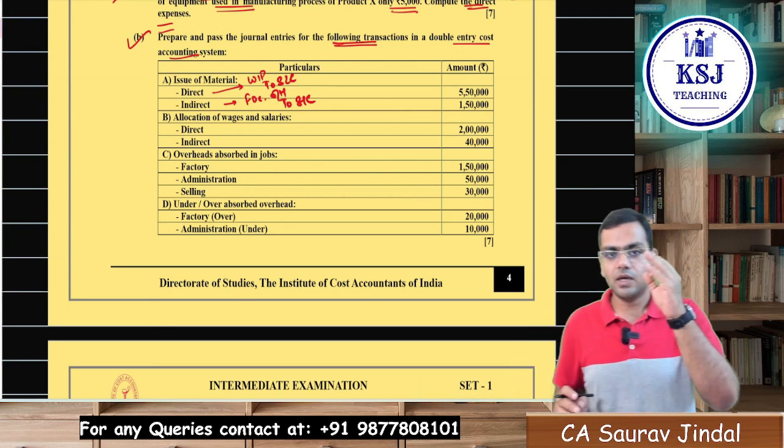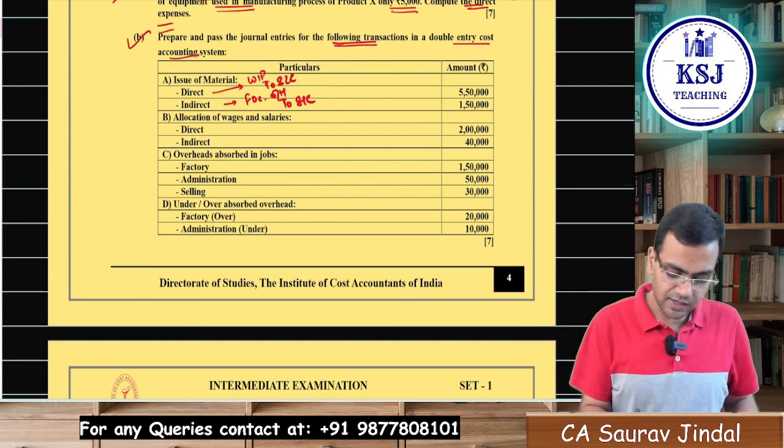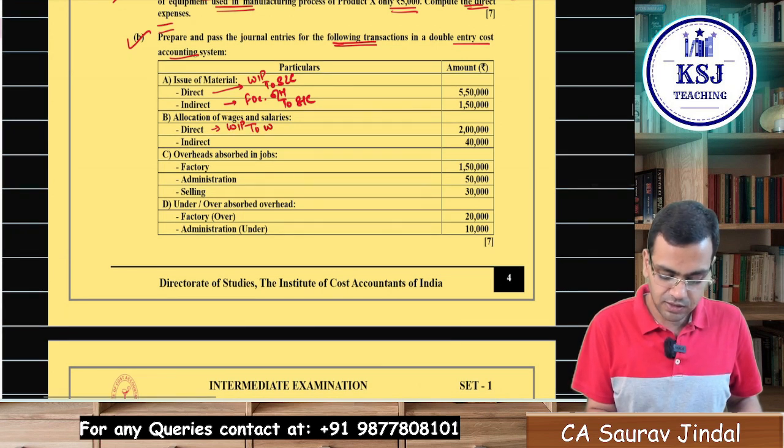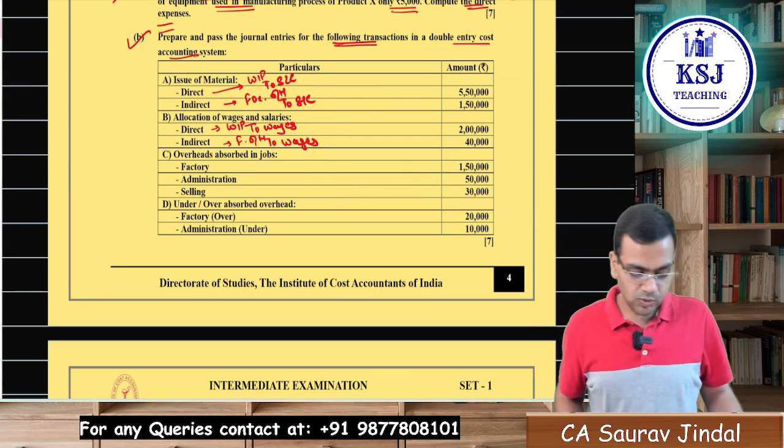He's talking about the allocation of wages. Direct wages, where will you take direct wages, sir? Direct wages will be directly taken to WIP only, WIP to wages control account, and indirect wages will be taken to factory overheads to wages. Clear? This is how the journal entries will be.